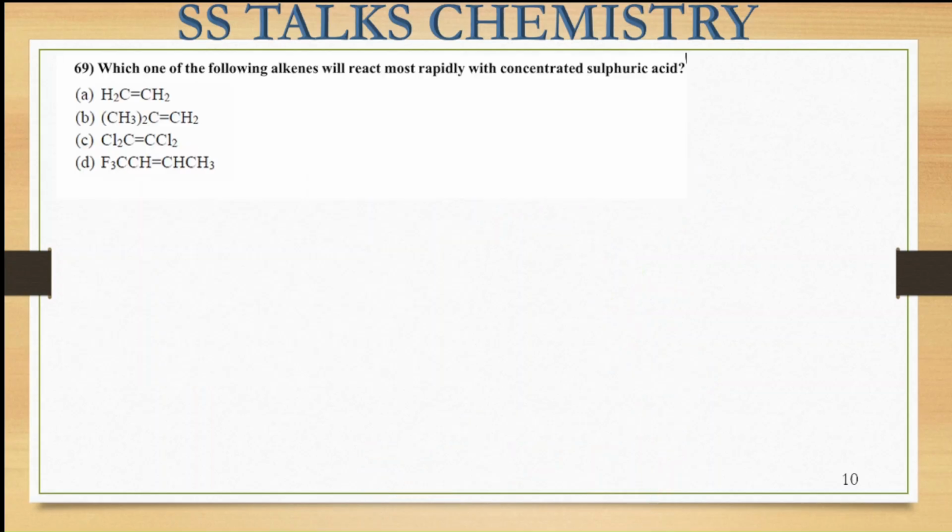So now let us move on to the next one, that is this. So here they are saying which of the following alkenes will react most readily with concentrated sulfuric acid. So various alkenes have been given and the acidic medium is being provided.